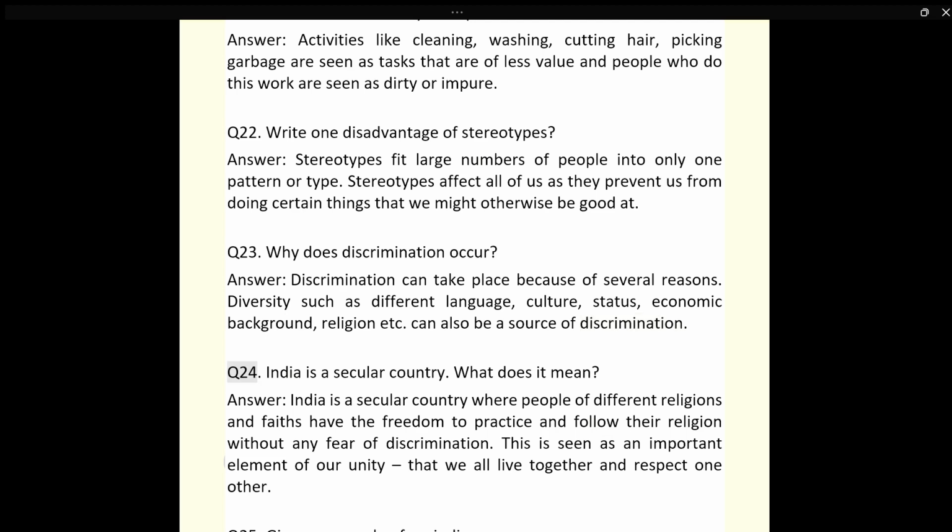Q24. India is a secular country. What does it mean? Answer. India is a secular country where people of different religions and faiths have the freedom to practice and follow their religion without any fear of discrimination. This is seen as an important element of our unity, that we all live together and respect one another.